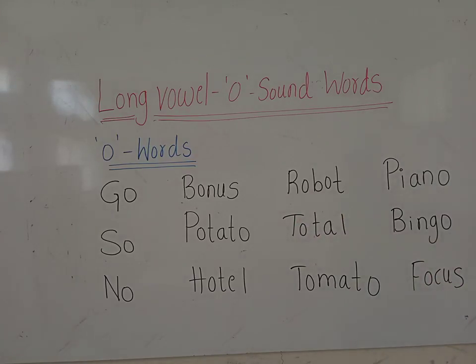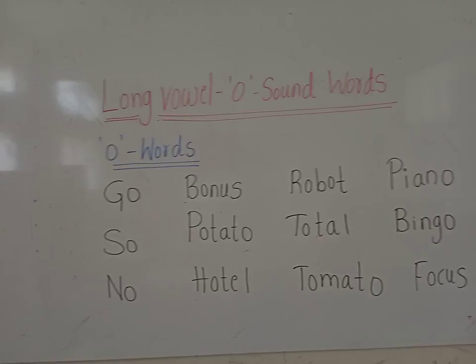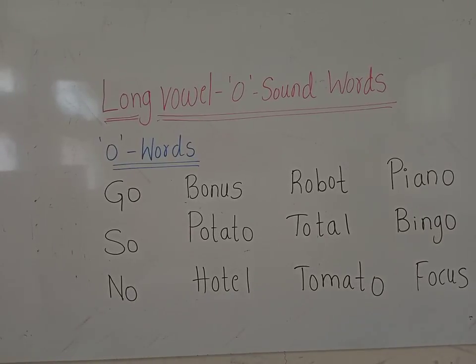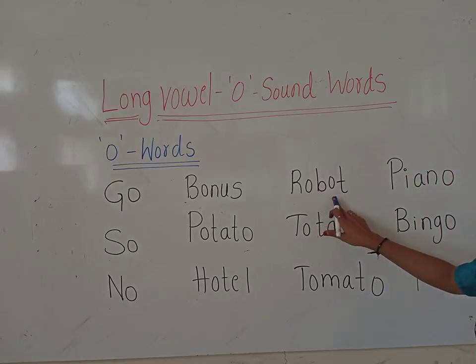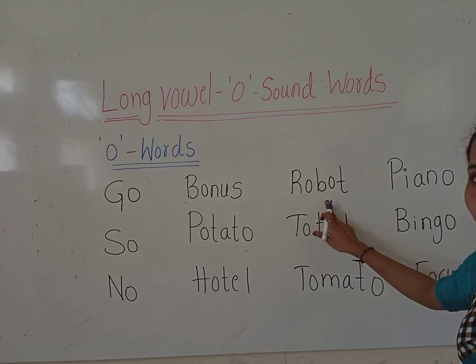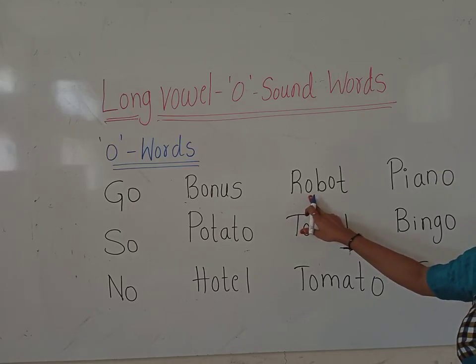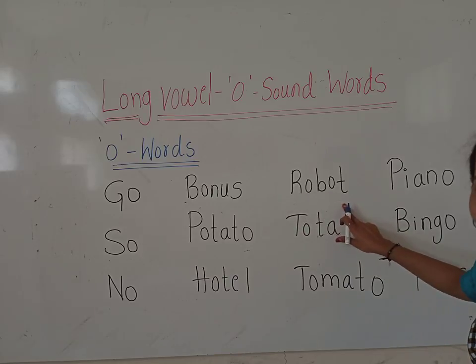What is the sound of R, children? R. And what is the sound of long vowel O? O. R-O, B-O, T. Robot. R-O-B-O-T.